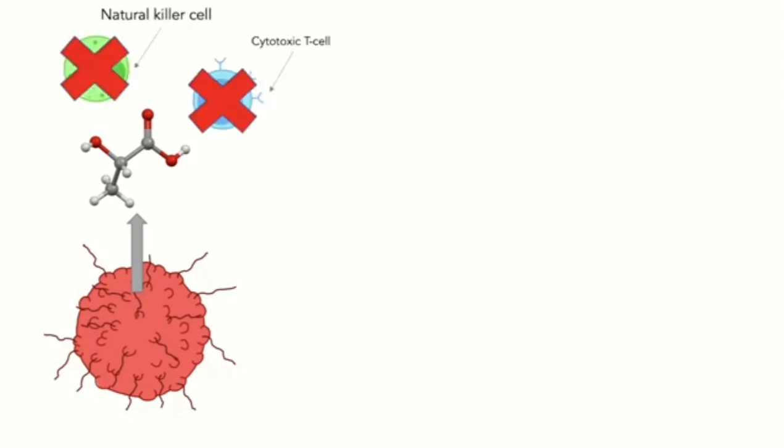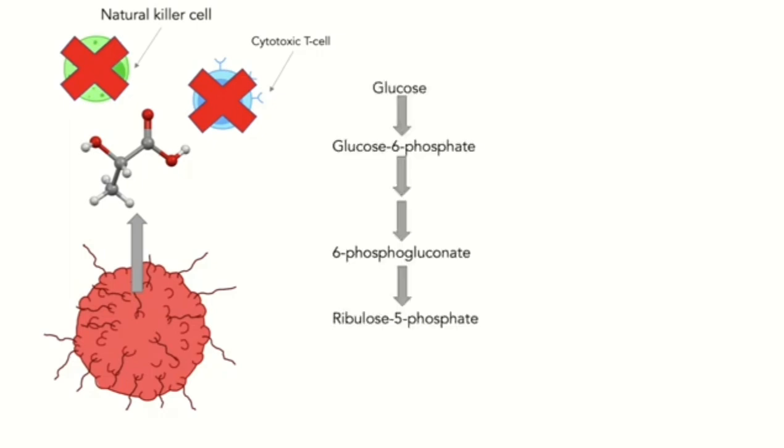One of the ideas is that the lactic acid produced benefits the cancer cell. When secreted from cells, lactic acid can damage adjacent cells, including cytotoxic T cells and natural killer immune cells, which would otherwise kill the cancer cell. Therefore, aerobic glycolysis prevents the killing of the cancer by the immune system. Another idea is that the increased uptake of glucose and the formation of glucose 6-phosphate via glycolysis provides substrates for the pentose phosphate pathway, generating NADPH, a key player in overcoming the oxidative stress experienced by cancer cells, and used for fatty acid and sterol